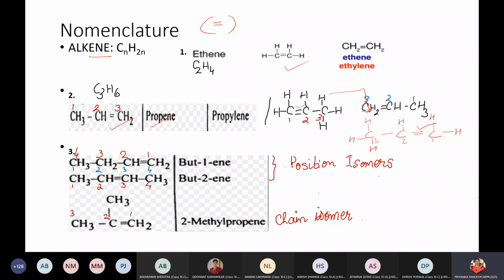Let's see, when we have 4 carbon atoms, it is but-. 4 carbon atoms, 1, 2, 3, 4. If I put a double bond here, is there anyone who can help me complete the 4 valencies of carbon? Anyone in the class?